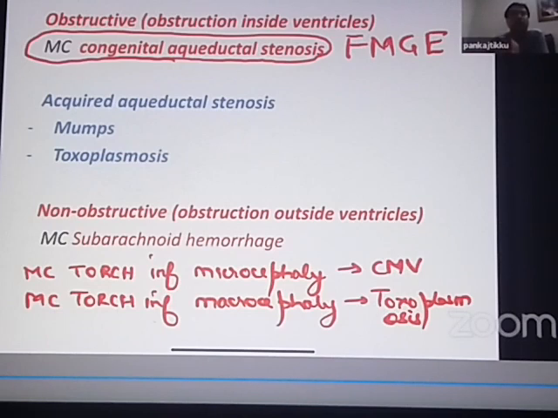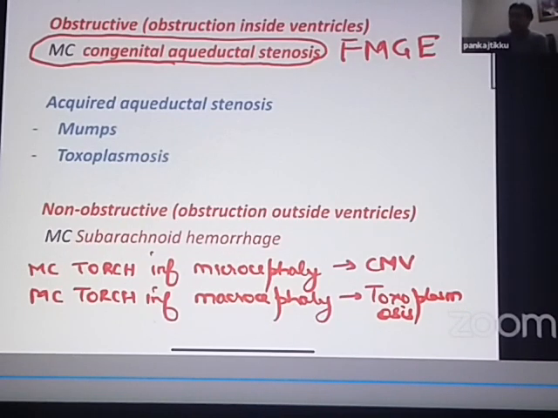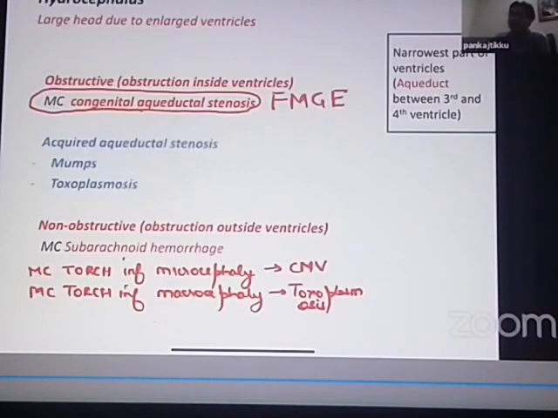It causes an obstructive hydrocephalus. Right? So the most common cause of obstructive hydrocephalus is congenital aqueductal stenosis, and two infections which are associated with obstructive hydrocephalus are mumps and toxoplasmosis.